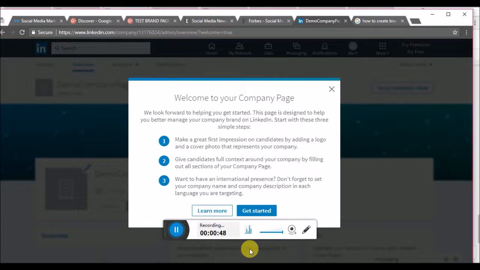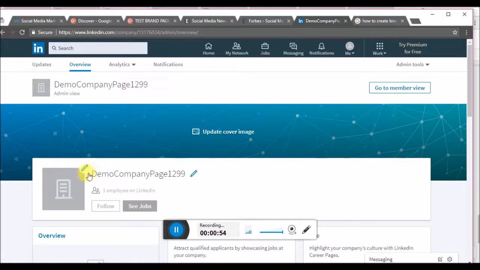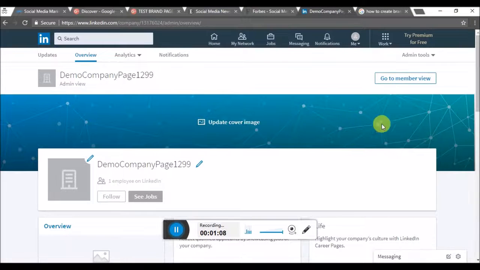So this is how you create a company page. Let's get started. From here you can change the display picture and update the cover photo. As this is an admin view, you can do all this. If you click on Member View, you can see how members are going to find you.